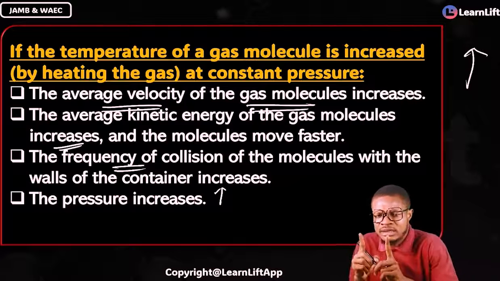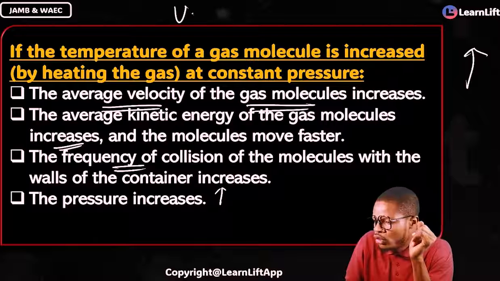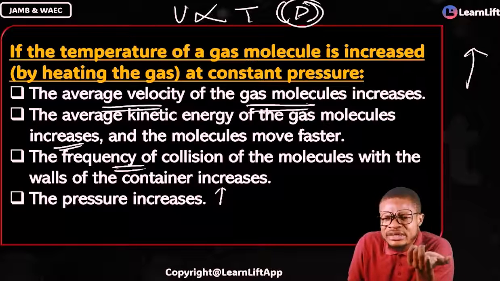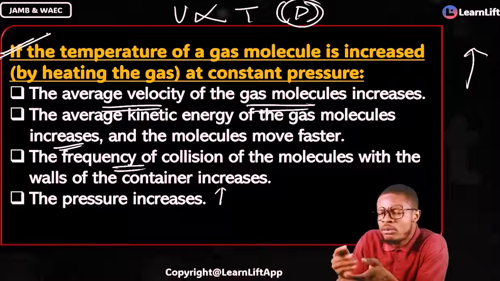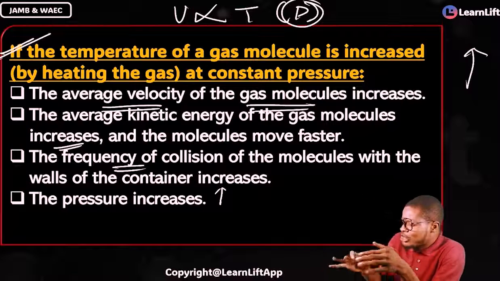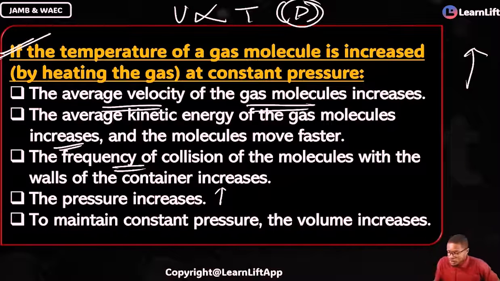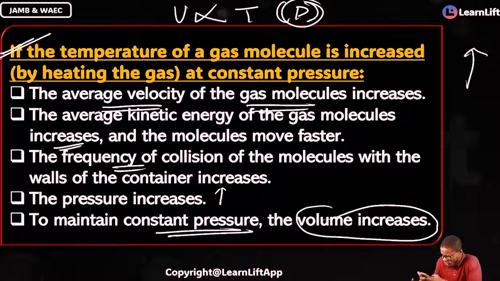But now look at it. According to Charles law, volume is directly proportional to temperature at constant pressure. Now pressure is increasing, but we want to keep pressure constant. That's why we say that if the volume of gas is increased by heating at constant pressure, we want pressure to be constant so that we can obey Charles law. What do we do? It's very simple. To maintain constant pressure, simply increase the volume of the container. Increase the volume of the container, and you will maintain pressure.